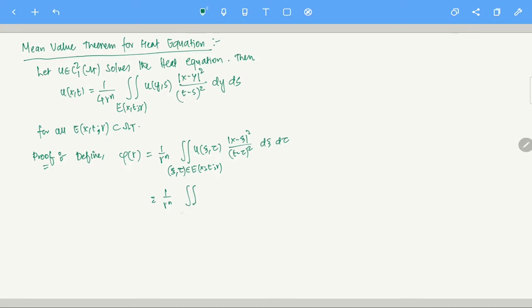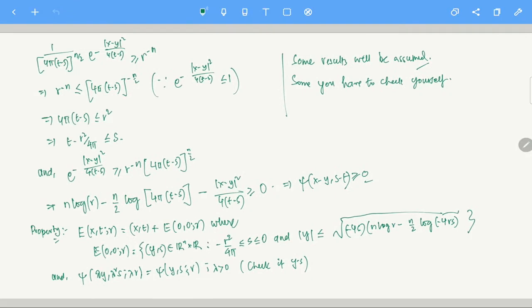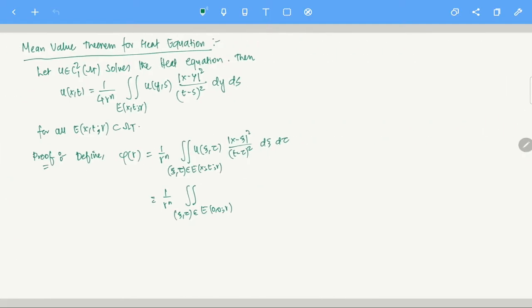So this means the double integral over (xi, tau) in E(0, 0; r). We have written E(x, t; r), which is just a translation of E(0, 0; r). So the heat ball around the origin is translated to the new origin (x, t). So I can just translate this function to something like this, u of x plus xi and t plus tau.